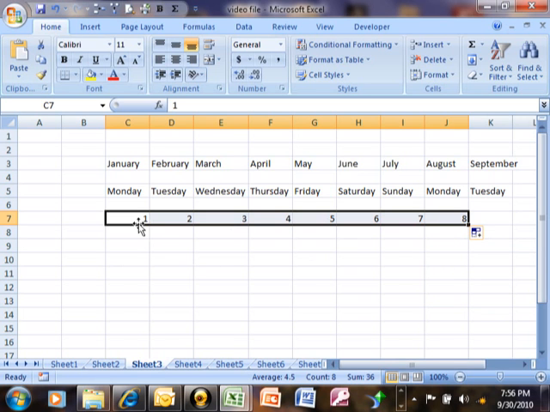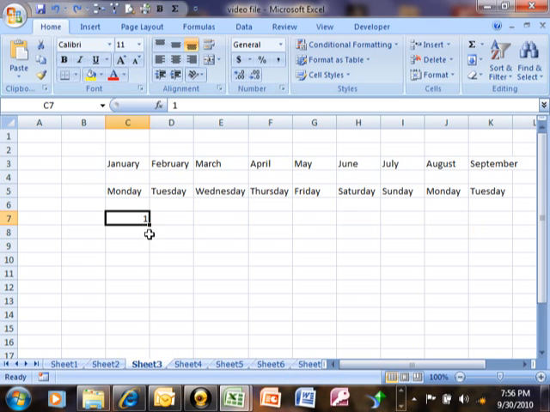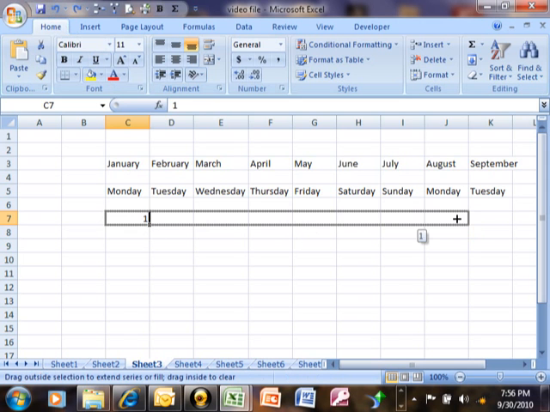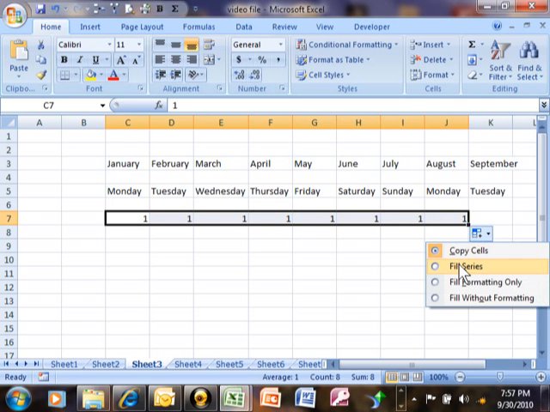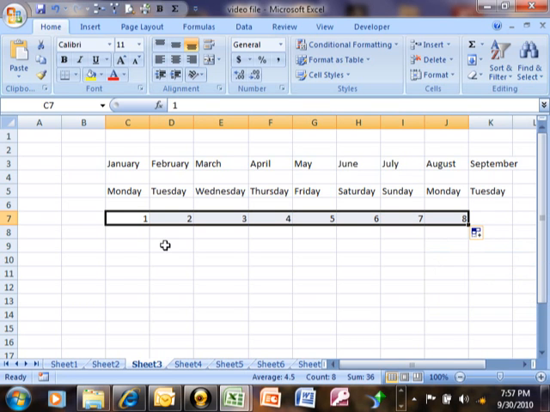So all I did was, let's undo that. I start with the 1. I'm going to drag it over. Now, if it does a copy rather than a fill, you're going to click on this little pull down and then make it a fill instead. Or if it made it a fill and you wanted to make a copy, we can do it that way as well. All right, now you can see it has 1, 2, 3, 4, 5, 6, 7, 8.